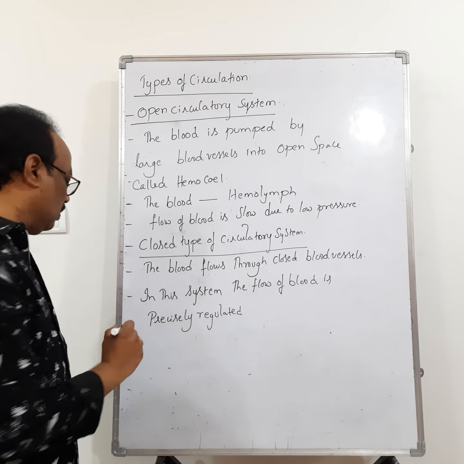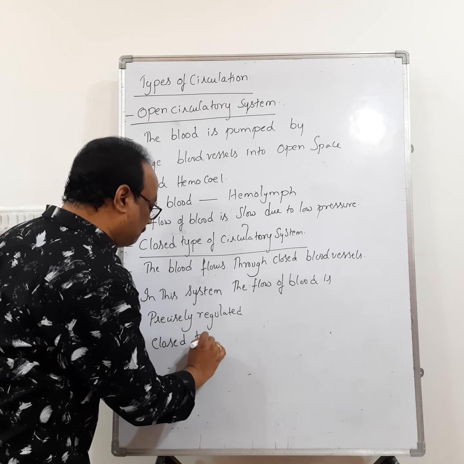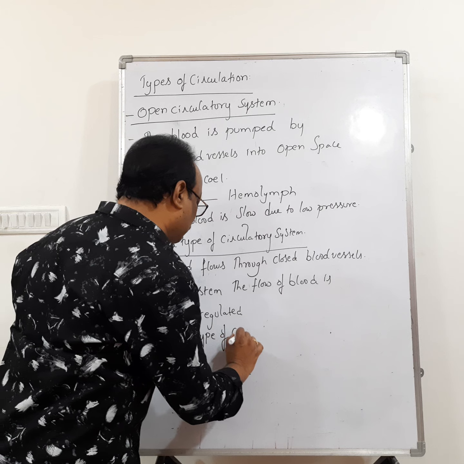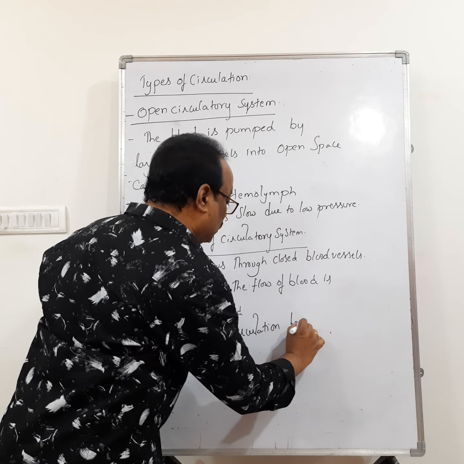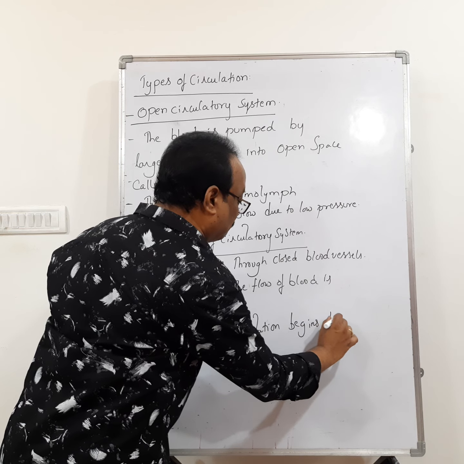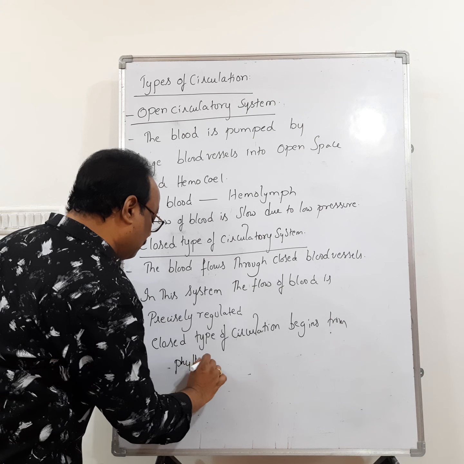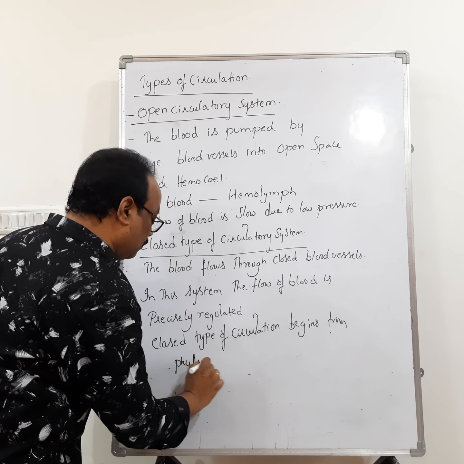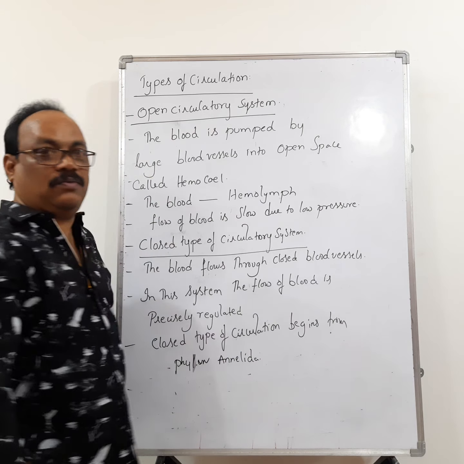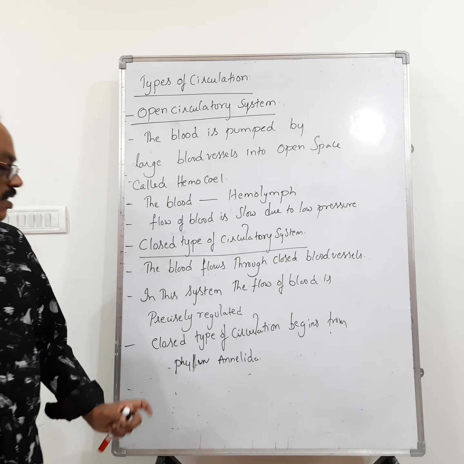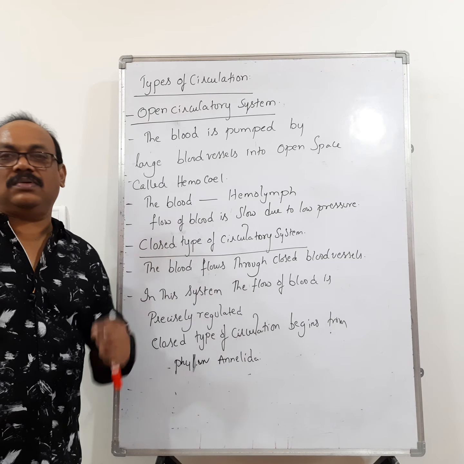Remember one word, closed type of blood circulatory system. Closed type of circulation begins from phylum Annelida. Very important. From which phylum onwards the closed type of circulatory system can be seen? It is seen from phylum Annelida.